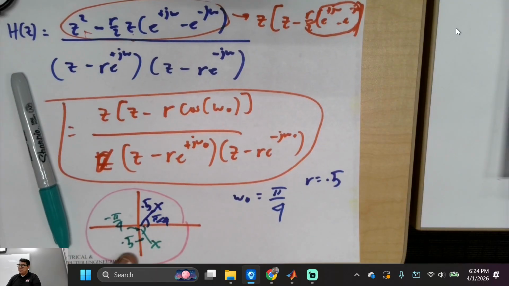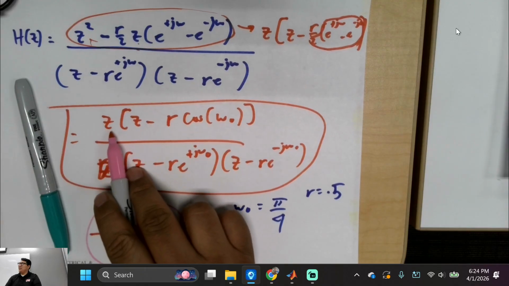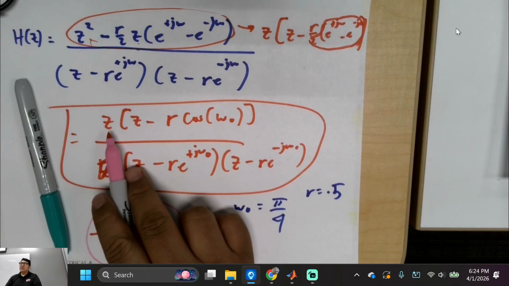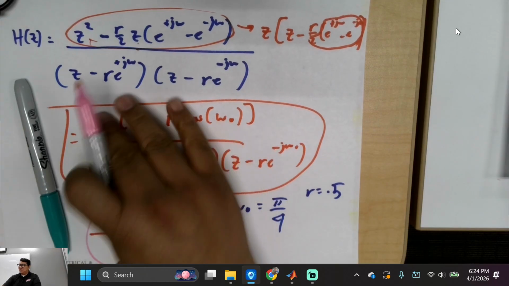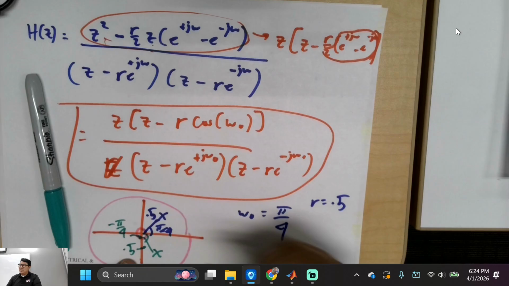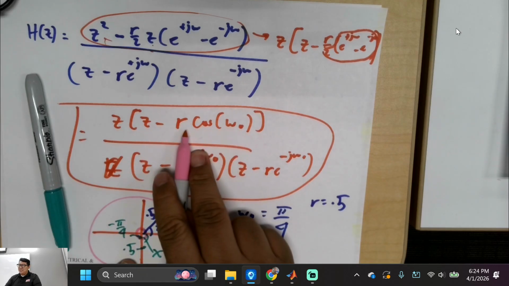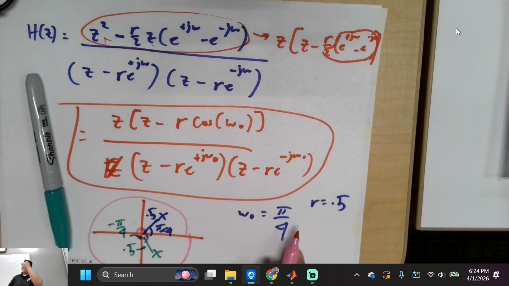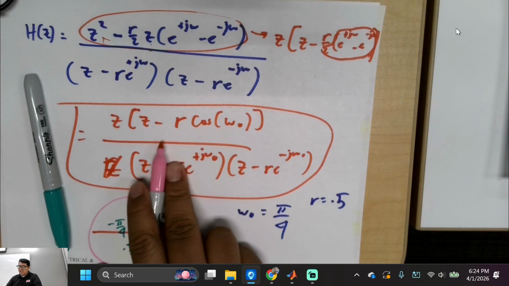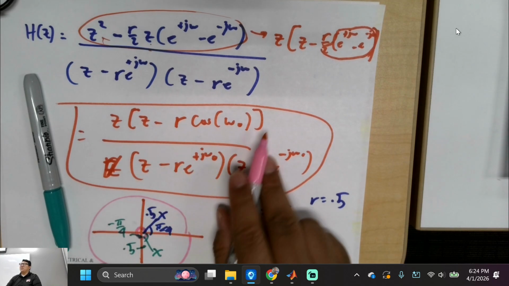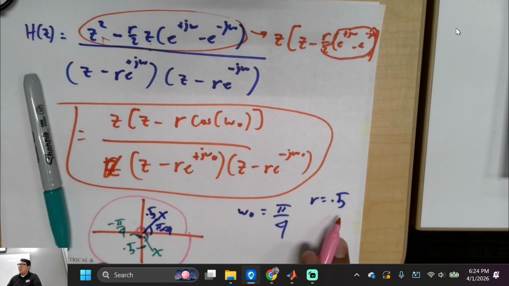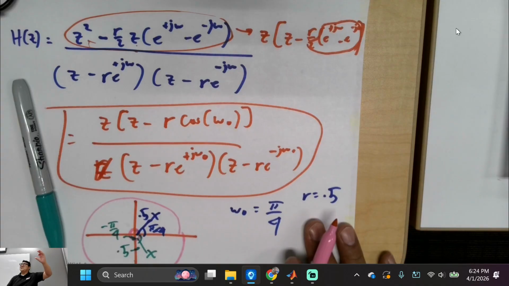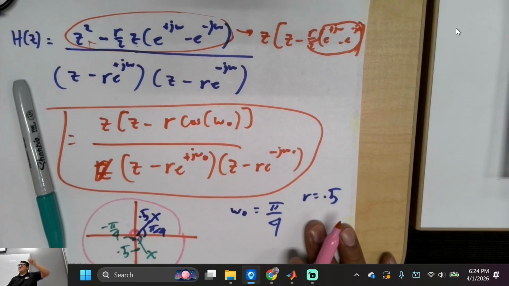What about my zeros? I have a 0 right here, right? If z is equal to 0, well, this whole thing turns to 0, so I have a 0 right here in the middle. But what about this guy? Cosine of pi over 4, what's that equal to? Is it square root of 2 over 2? And then multiply by, well, what's r? 1 over 2, right? So that's square root of 2 over 4.